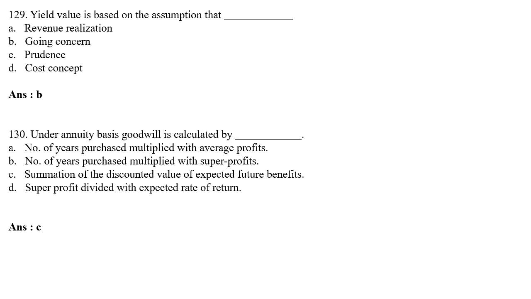MCQ 130. Under annuity basis, goodwill is calculated by option A number of years purchase multiplied with the average profit, option B number of years purchase multiplied with super profit, option C summation of the discounted value of expected future benefit, option D super profit divided by expected rate of return. The correct answer is option C summation of the discounted value of expected future benefit.